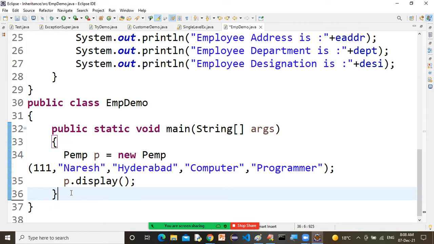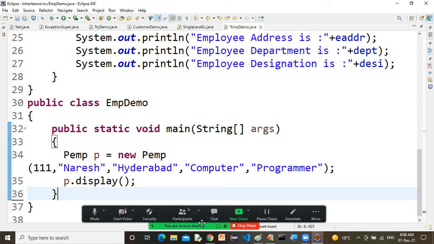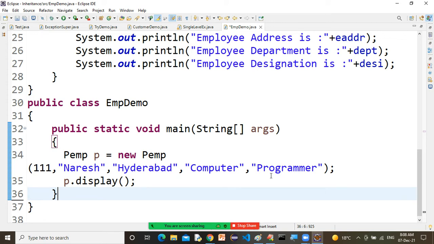Is it clear, all of you? Just write in the chat window. You are getting everything, or if you have any question, feel free to ask. No problem. You are getting everything. Just write in the chat window so I can confirm, so I can move to another concept, sir.